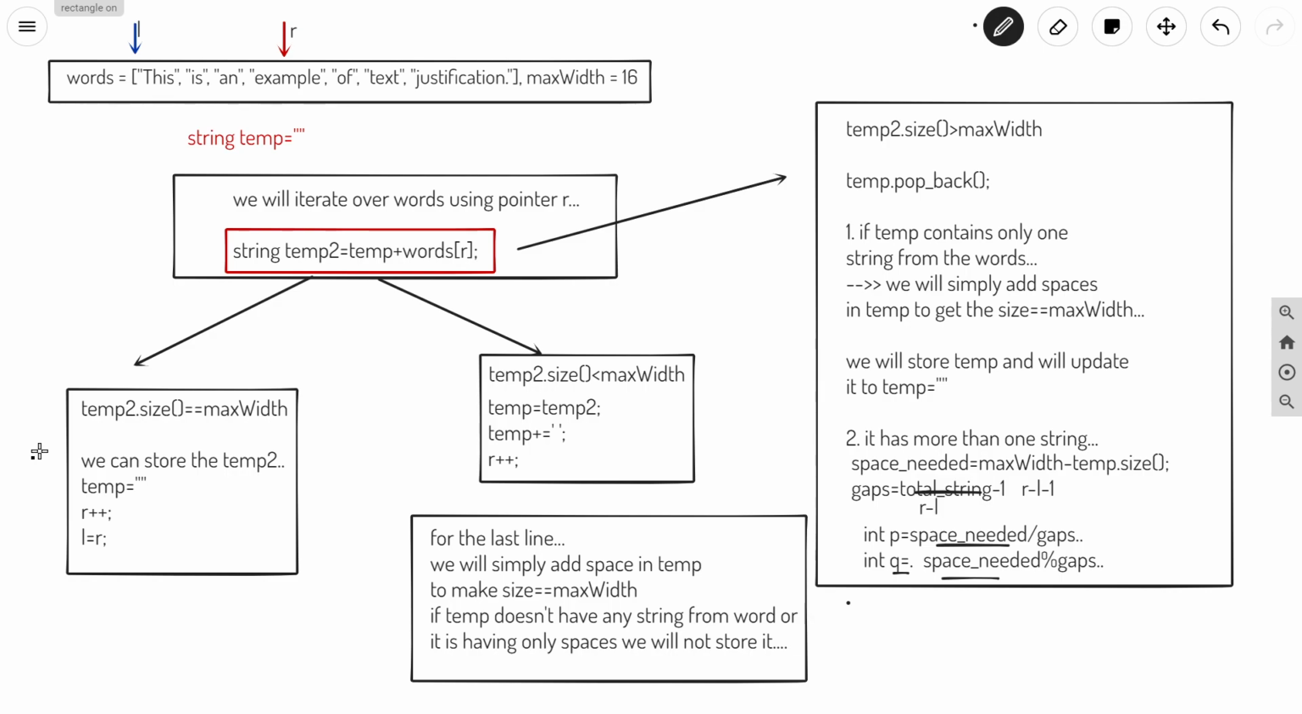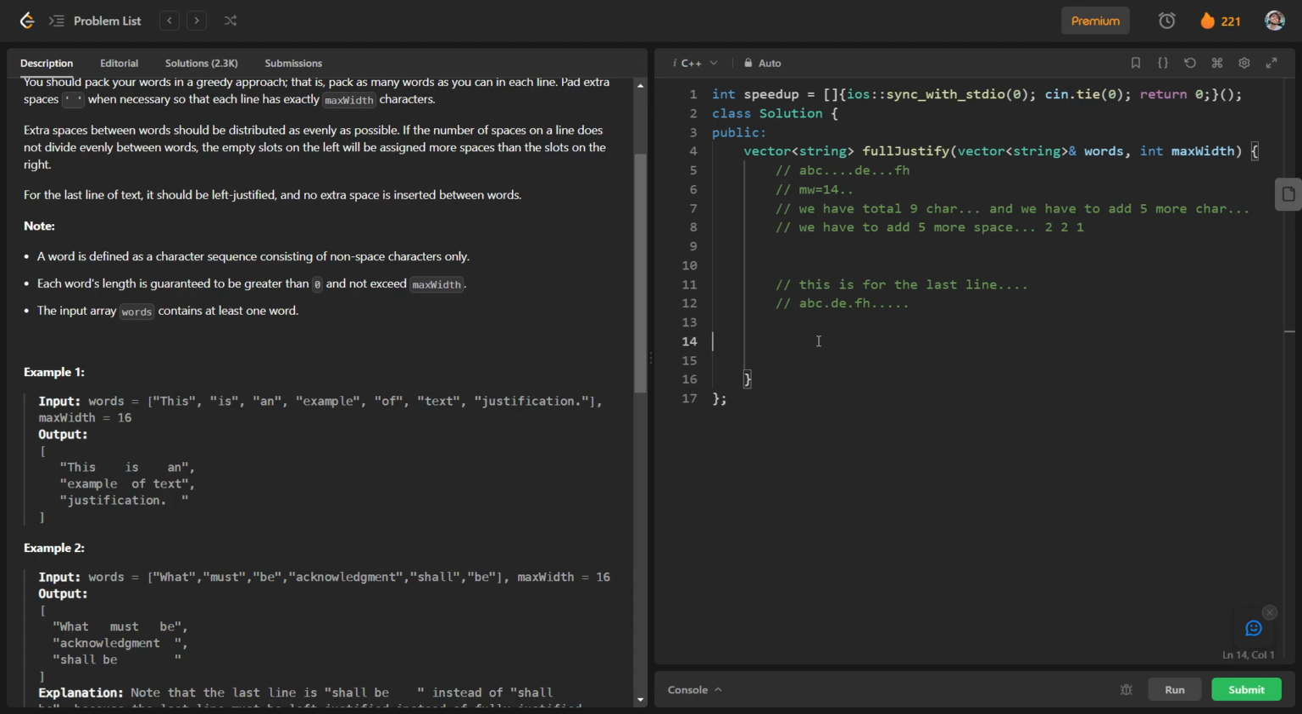So for this we will have some variables here. Int n is equal to words dot size, and int l is equal to 0, r is equal to 0. These are our 2 pointers, and a vector of string, res, which we will return further, and string temp. Okay, and we will loop while r is less than n.